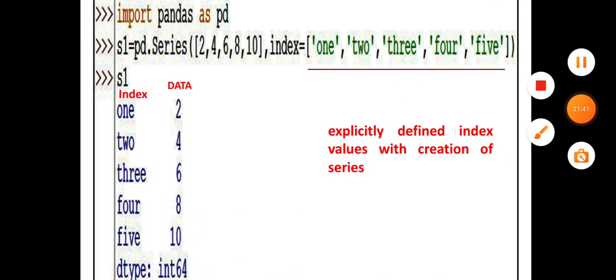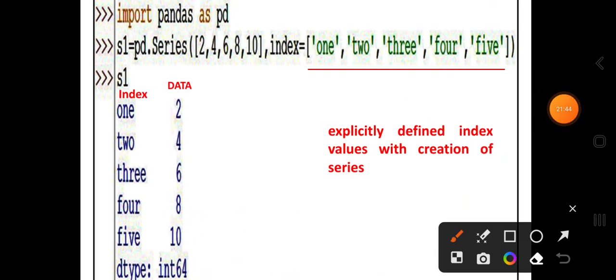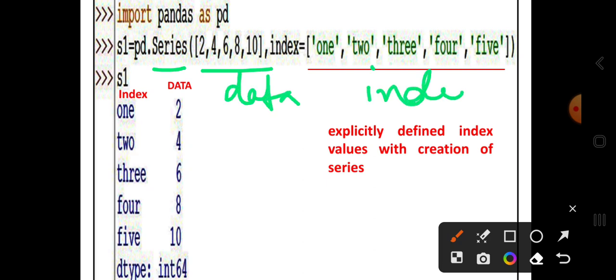Here is an example of how to explicitly define values for the index. In the series method you have passed the data values and these are the index values. Data and index both are passed in the series method. When an index is passed while creating a series, the explicitly defined index is used as the index.